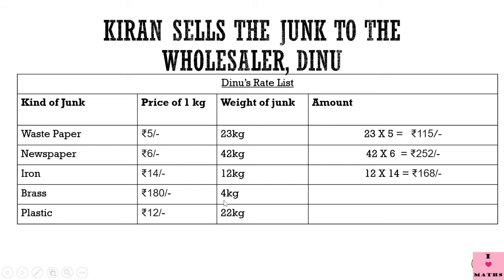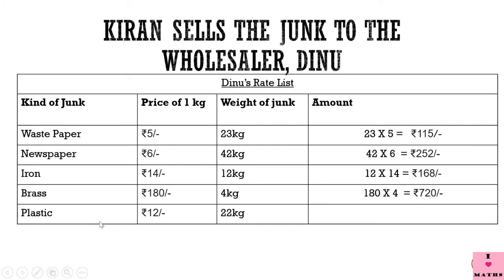Brass. Dinu would pay rupees 180 for 1 kilogram of brass. So Kiran wanted to sell 4 kilograms of brass. So to find out how much money she will get, she will multiply 180 by 4, and the answer is rupees 720.